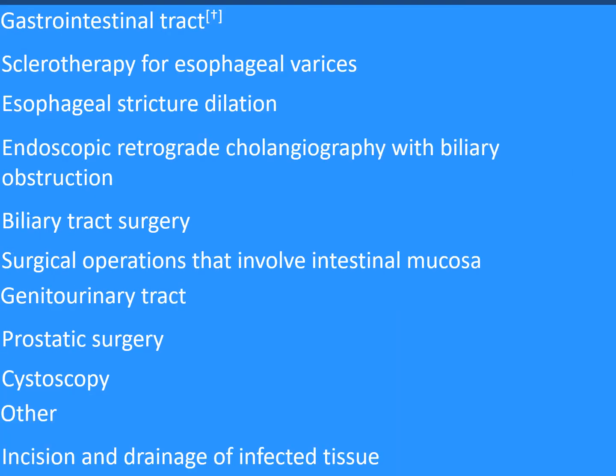Then talking about the GI tract procedures: sclerotherapy for esophageal varices, yes, prophylaxis is recommended. Esophageal stricture dilatation, endoscopic retrograde cholangiography with biliary obstruction, biliary tract surgery, surgical operations that involve intestinal mucosa, genitourinary tract surgeries, prostatic surgeries, cystoscopy, and many others. And incision and drainage even of uninfected tissue requires endocarditis prophylaxis.